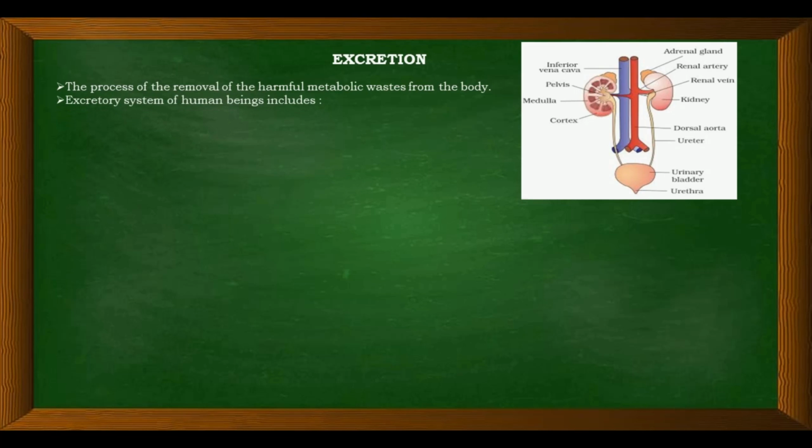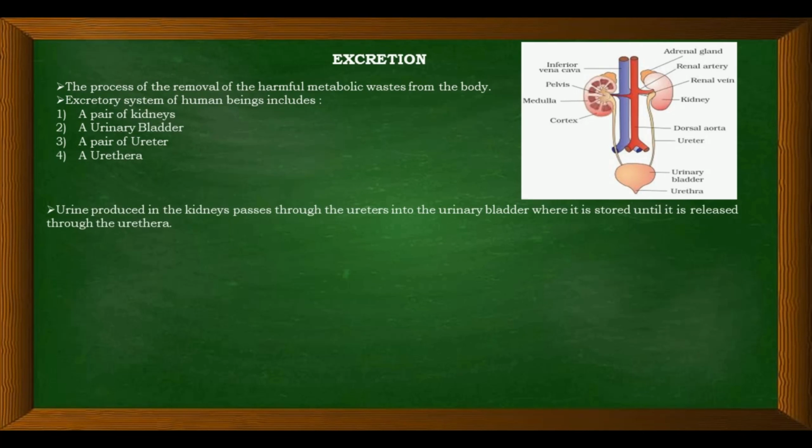The excretory system of human beings includes, now this excretory system is also made up of many components. And its main components are a pair of kidneys, a urinary bladder, a pair of ureters and a urethra. Urine produced in the kidneys passes through the ureters into the urinary bladder where it is stored until it is released through the urethra. These kidneys are bean shaped and urine is produced in these kidneys.